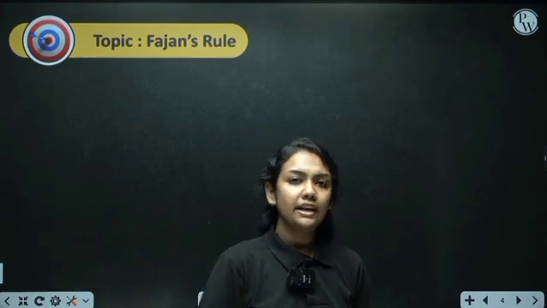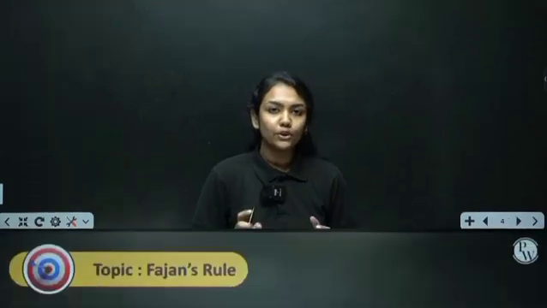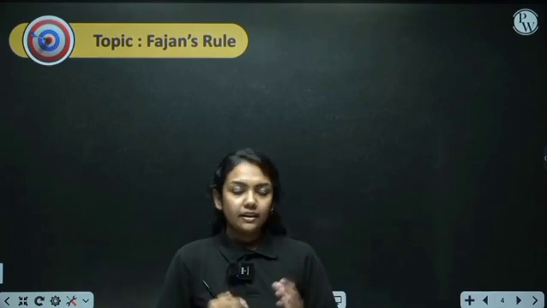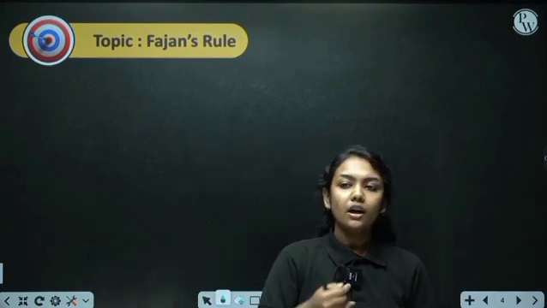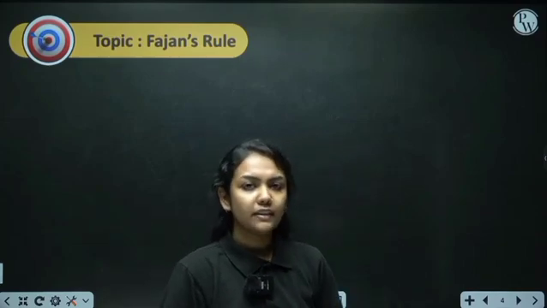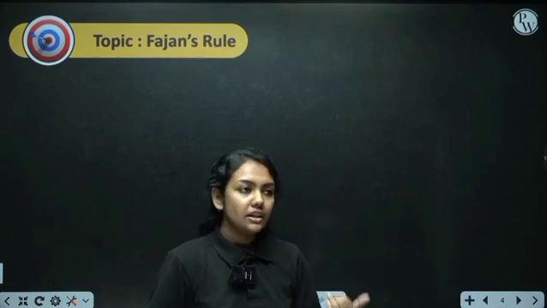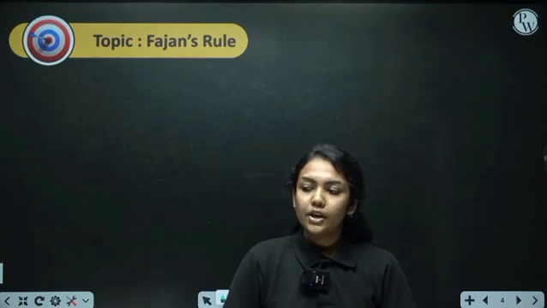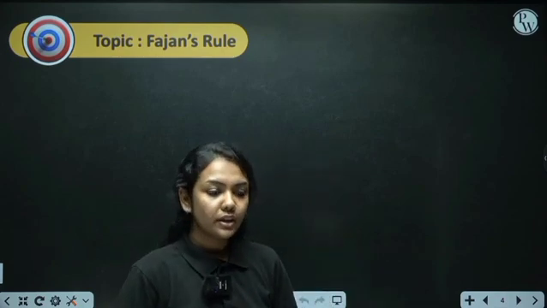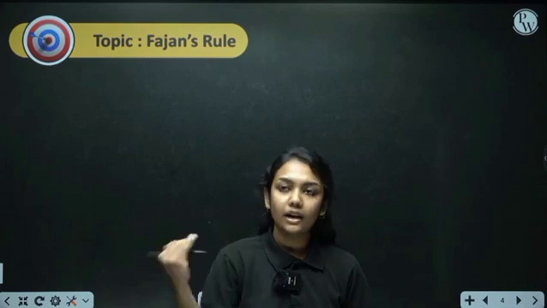So, Fajan's rule. Previously we have studied that there is no 100% covalent character or ionic character present in a molecule. Imagine going to see a live concert of a celebrity. You went there and saw that the people are scattered over a space, busy at their own pace, some are talking, some are listening. So when the celebrity gets onto the stage, at that particular time, what is going to happen? The crowd will try to come to the front line.